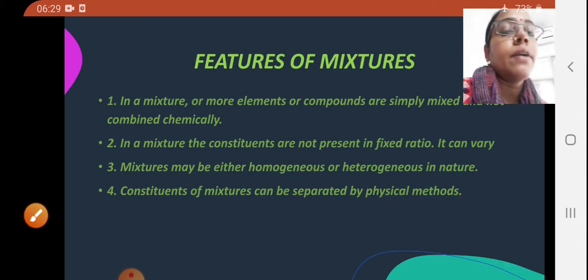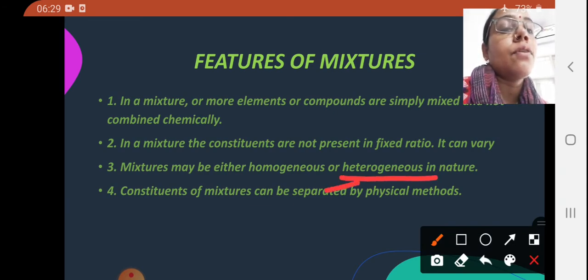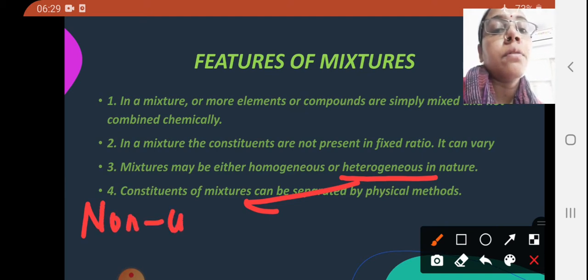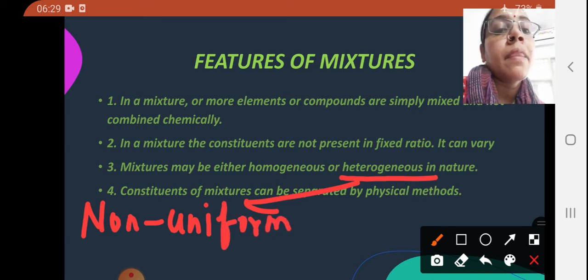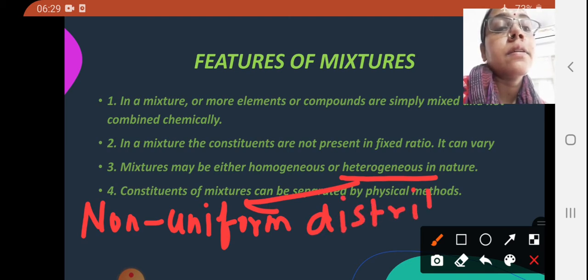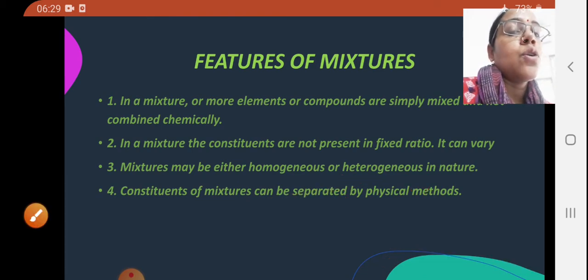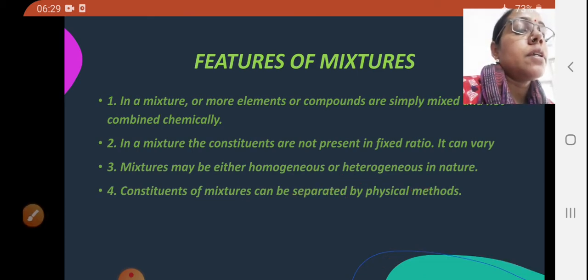And what is the meaning of heterogeneous? Heterogeneous means non-uniform distribution of particles, that is called heterogeneous. So mixture can be either homogeneous or heterogeneous.